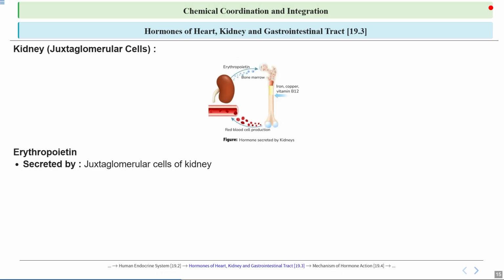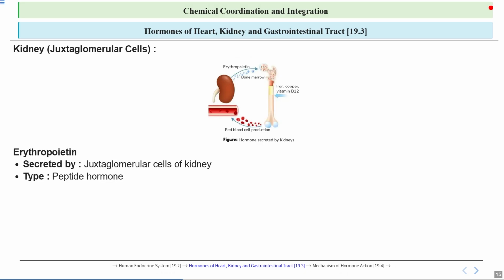When the blood pressure drops, these cells release renin, which starts a cascade leading to production of angiotensin 2, a hormone that constricts blood vessels and stimulates the release of aldosterone, helping to retain sodium and water, thereby increasing blood pressure. This process is part of the renin-angiotensin-aldosterone system, or RAAS, which is very crucial for maintaining homeostasis in the body. Type: it is a peptide hormone.